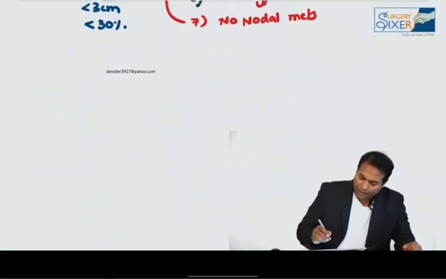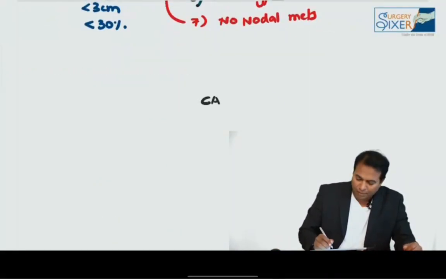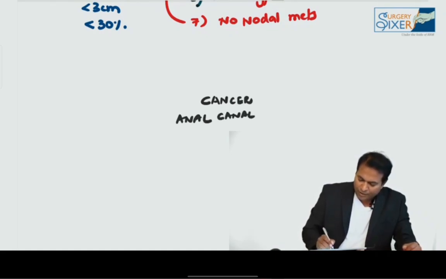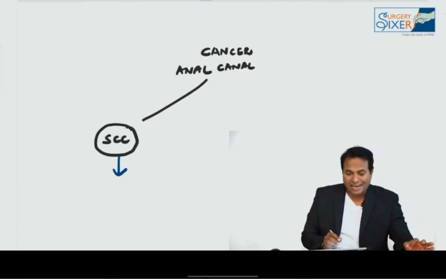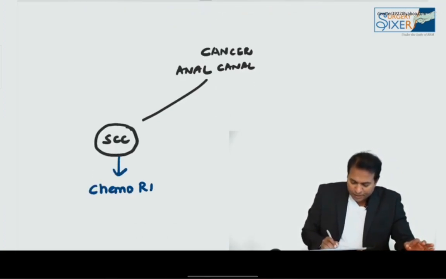Now coming to cancer anal canal. Nothing big to discuss in cancer anal canal. It all depends upon the type of cancer. If it is a squamous cell cancer, that is straightforward. No need for surgery for squamous cell cancer; we do chemoradiation. It is 5-fluorouracil based chemotherapy followed by radiotherapy.